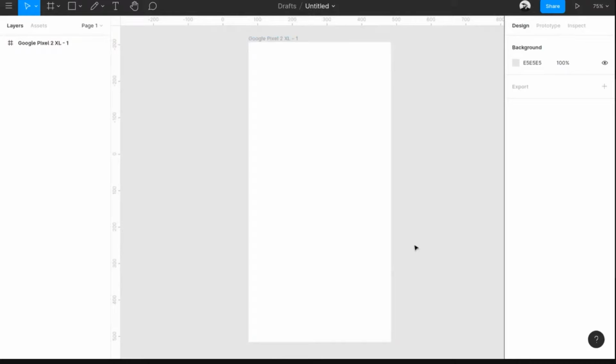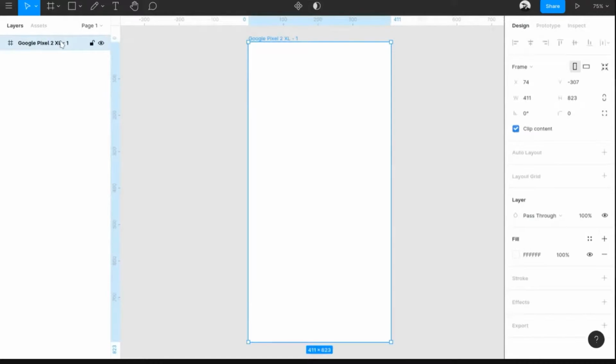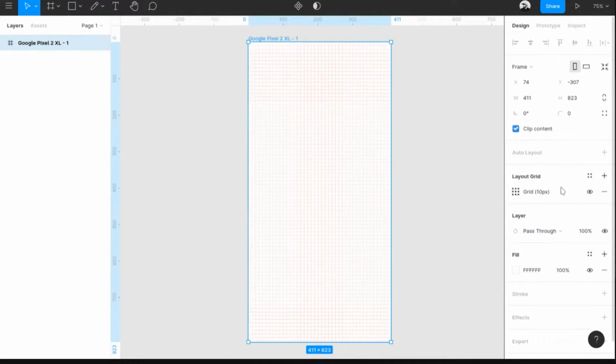So let's get back. I told you guys that Frame actually has a bit more options. So whenever you create a frame, click on it. You can see there are two more options, auto layout and layout grid. We'll come to auto layout later on, but everything else is similar to a shape. A layout grid is basically, if you are familiar with a CSS framework like Bootstrap or something, or if you have designed for web, usually people design with grids actually.